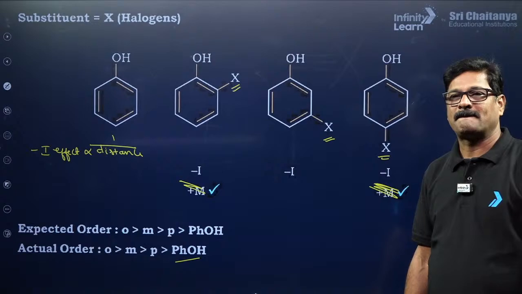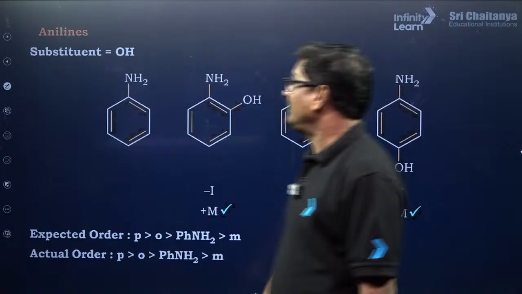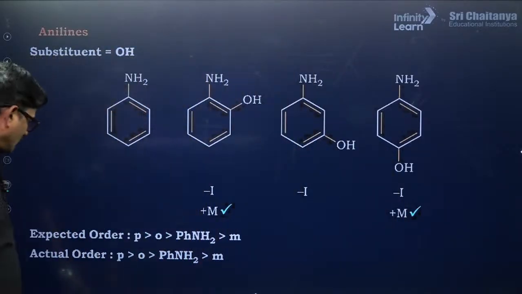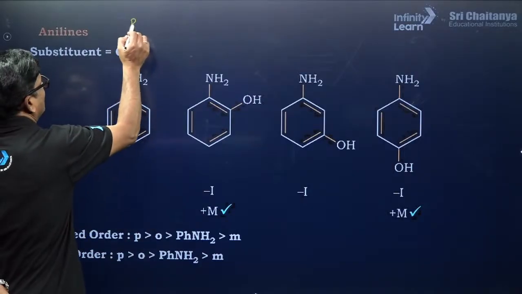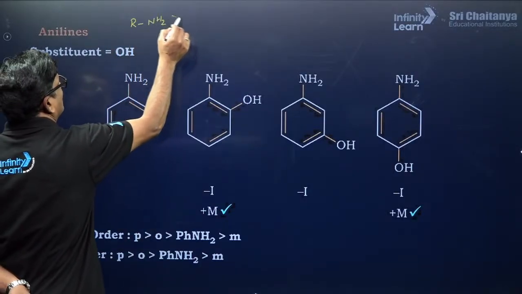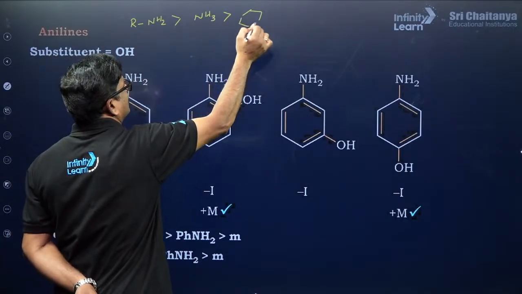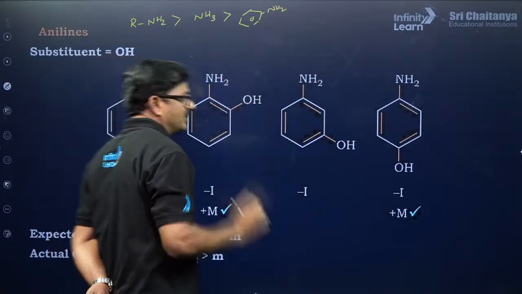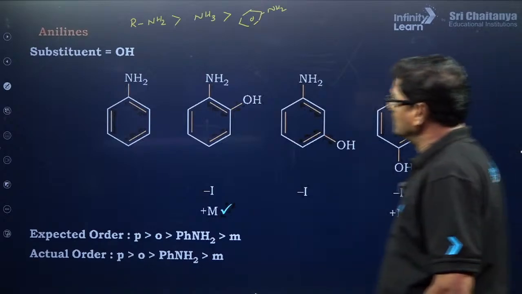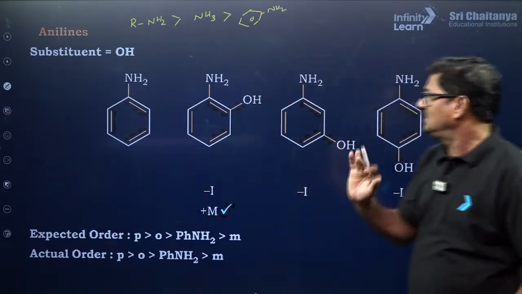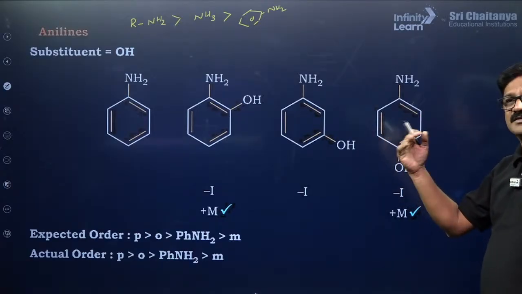Very good. Now, anilines: aminobenzene is called aniline. Fundamentally, alkyl amine is more basic than ammonia, which is more basic than aniline. Okay, that's very important. So when the substituent is an OH group, here you never have ortho effects and all. Steric inhibition of resonance will be there, that's a different version, we will discuss it later.